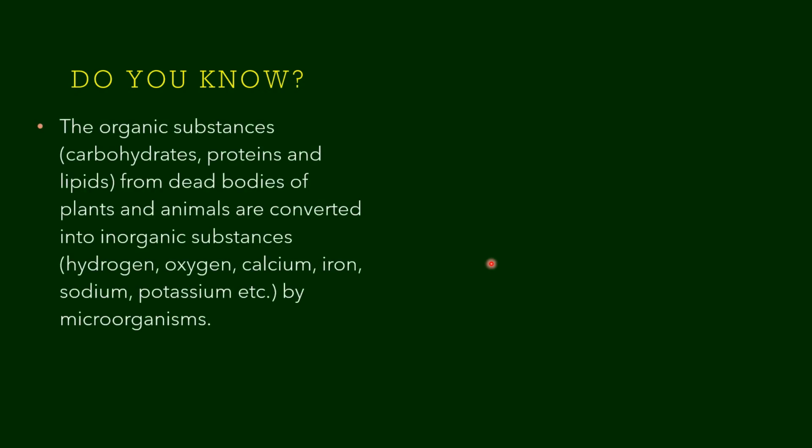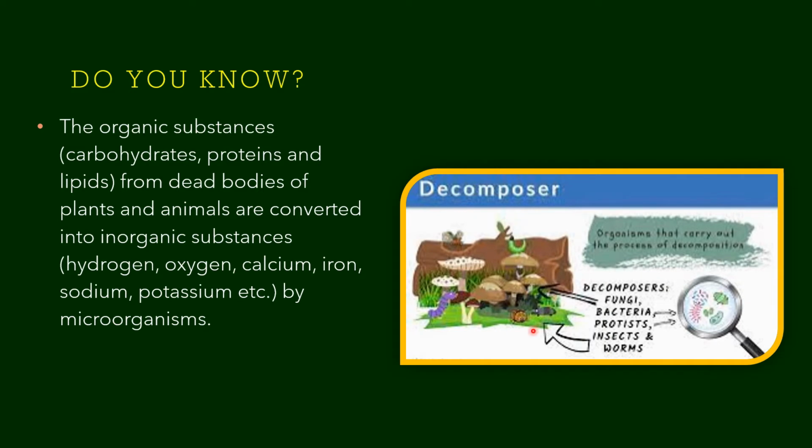Do you know, children, microorganisms are very much important? If you see the organic substances, that is carbohydrates, proteins and lipids from the dead bodies of plants and animals, they are converted into inorganic substances like hydrogen, oxygen, calcium, iron, sodium, potassium, etc. by microorganisms. So they feed upon this and they grow. An example of a decomposer that you know very well, you can see here, is the mushroom, which is a fungus. Therefore, microbes are said to be decomposers.